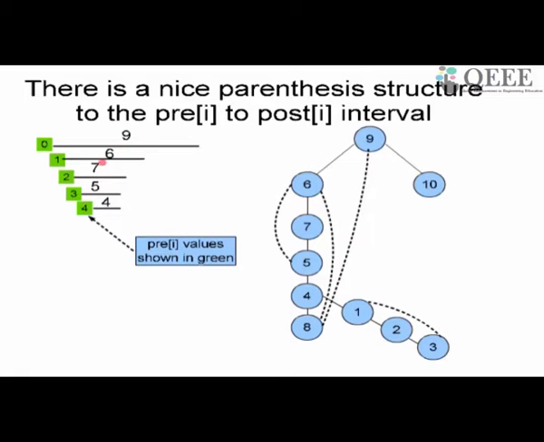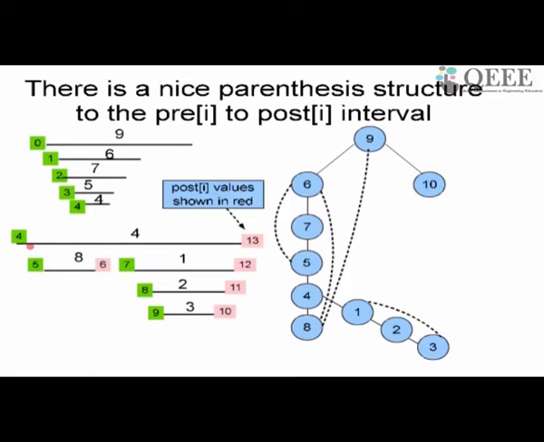So 9's interval will enclose 6's interval, will contain 7's interval, 5's interval and 4's interval, and 4's interval has 2 nodes, 8 and 1, 2 descendants. So 4's interval will contain both 8's interval and 1's interval. So to draw that, 4's interval will enclose 8's interval and will enclose 1's interval. 1's interval will enclose 2's interval, 2's interval will enclose 3's interval.